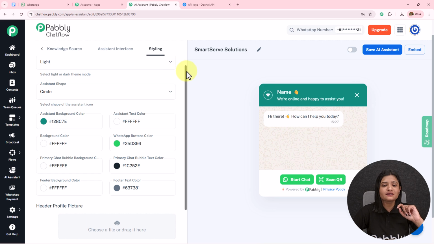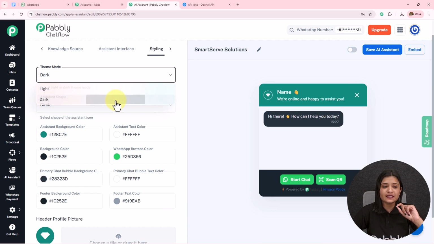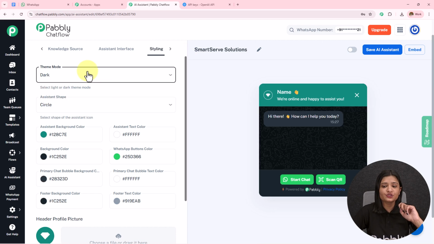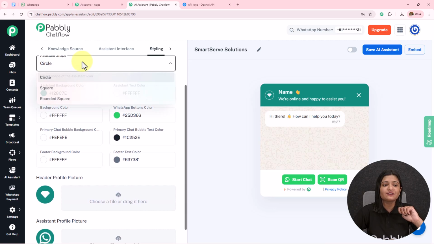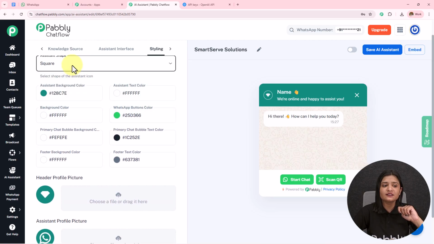The last part is the styling. So I have selected the theme mode as light. You can select it as dark also. I'm going to keep it as light only. Then we have this assistant shape. You can select it as circle, square, or rounded square. I'm going to keep it as circle.